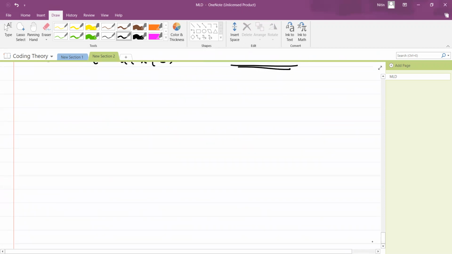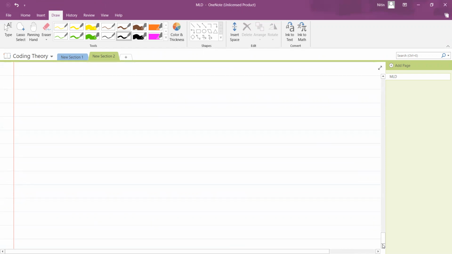So let's go for one important notion. Now there are some solved examples. I request all of you to go through example 2.4.4 on page number 11. If you are not able to get it, just contact me. I will explain it to you.